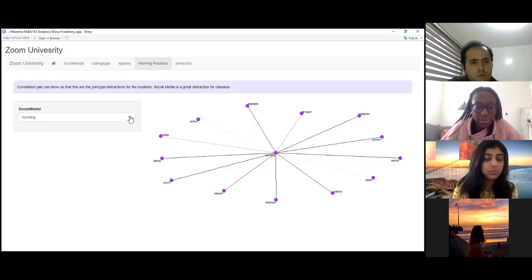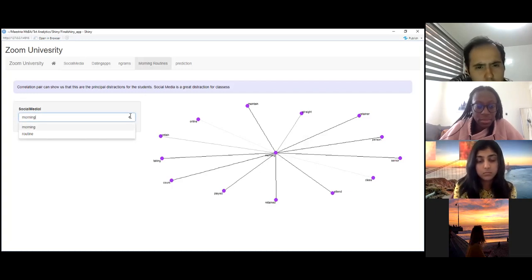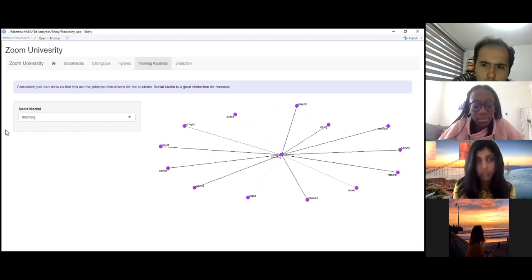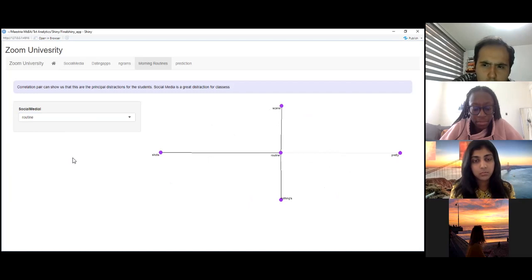To understand how Zoom University changed students' daily morning routine, we created the survey question on how the morning routine changed by taking the Zoom University. We did two correlation diagrams with the words morning and routine. We see some interesting correlations like 5 minutes later breakfast. Some of our survey takers said that during Zoom University, they could wake up later and have their breakfast during the class. With the word routine, like nothing, we see some of our survey takers said that their morning routines did not change at all. There are some adjectives that describe their morning routine, like cozy and amazing.